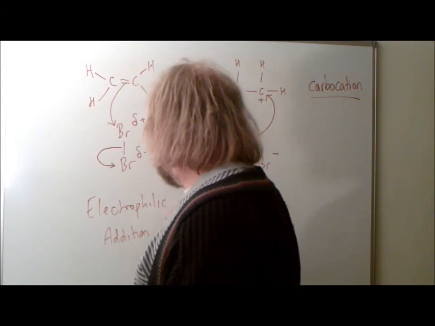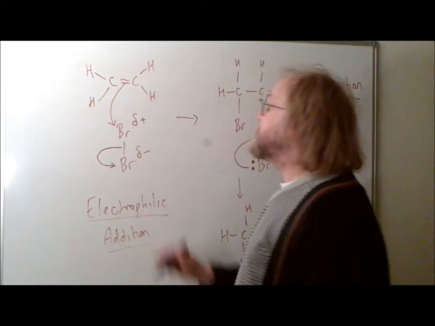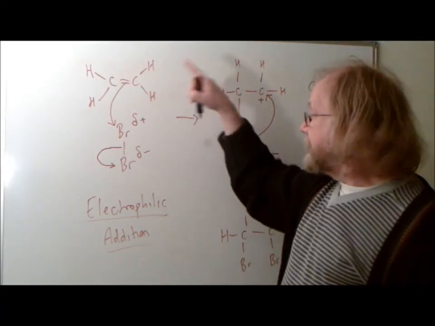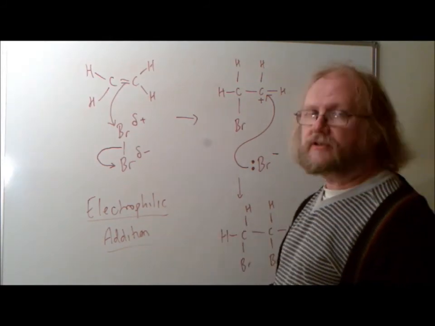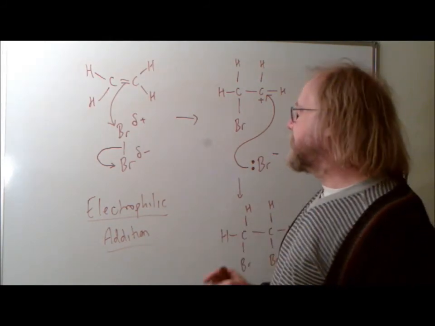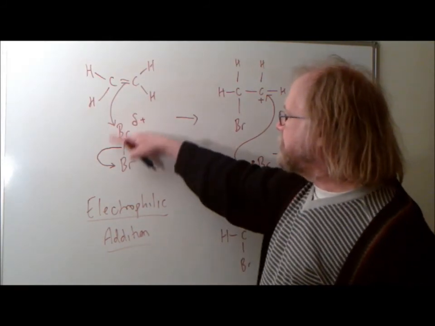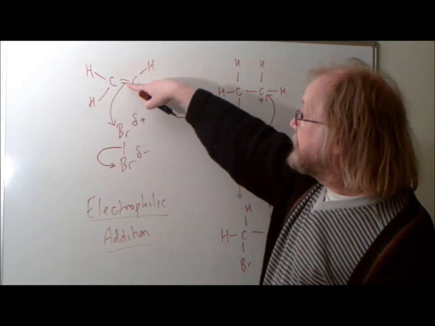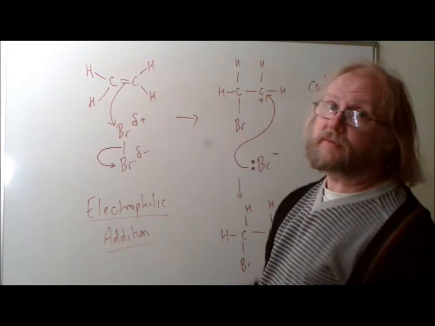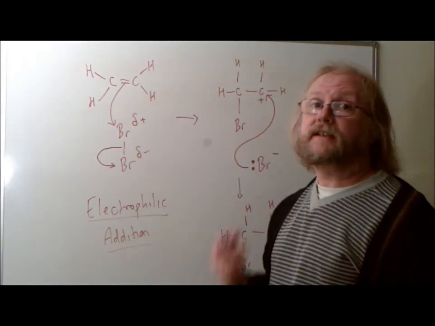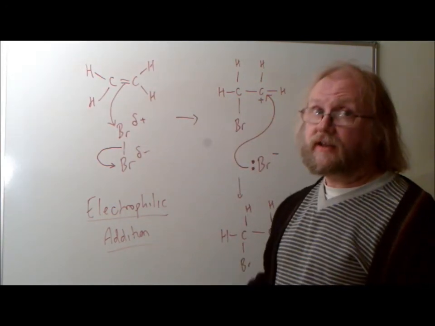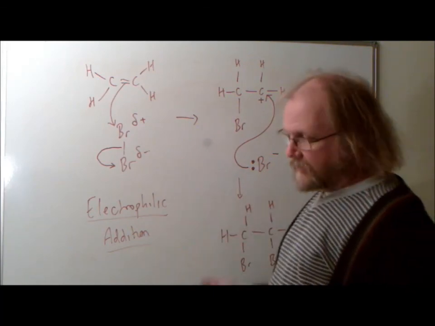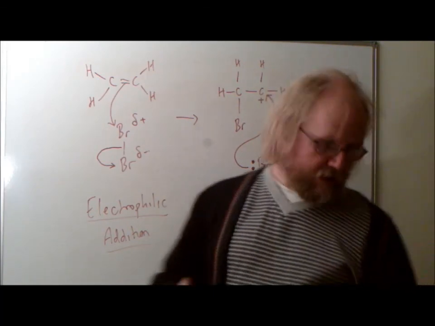Just to remind you why it's called that. Addition, fairly obviously, because the organic molecule didn't lose any of its existing atoms. It simply added more on, so that's why it's called addition. Electrophilic comes from the fact that what the bromine is doing here is accepting a pair of electrons. That's what that curly arrow shows. It's accepting electrons coming in from there, and an electron pair acceptor is called an electrophile. That's one of the definitions that you should be learning. Okay, so electrophilic addition. Right then.